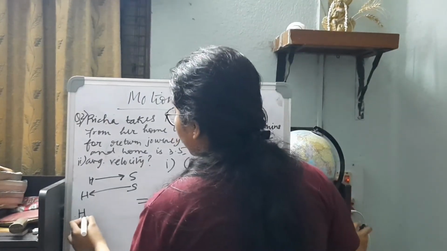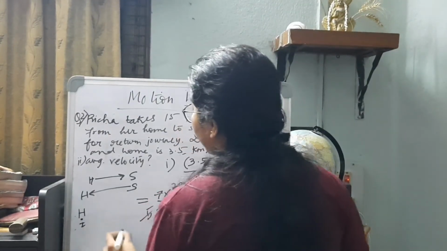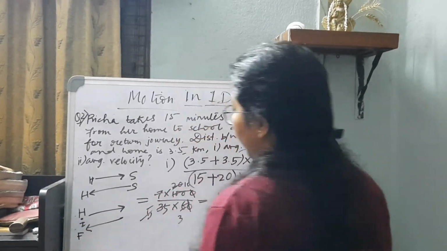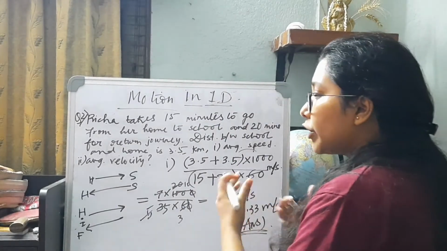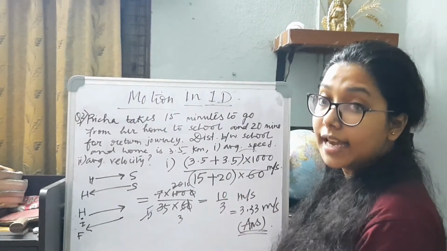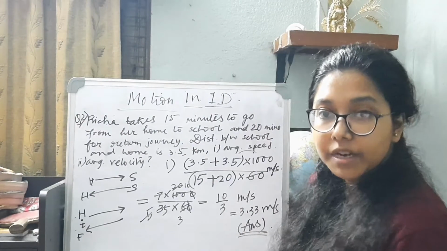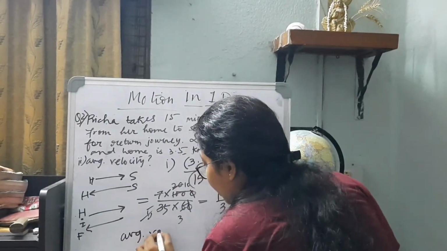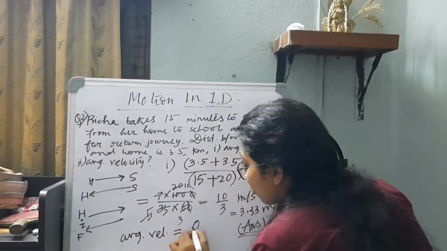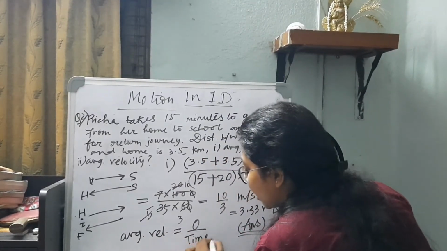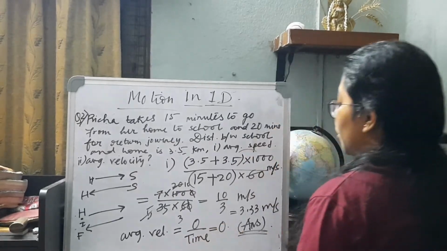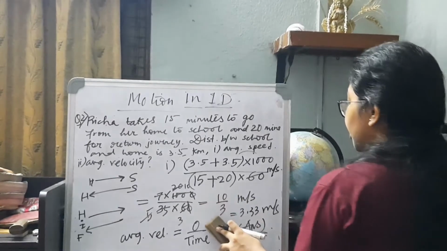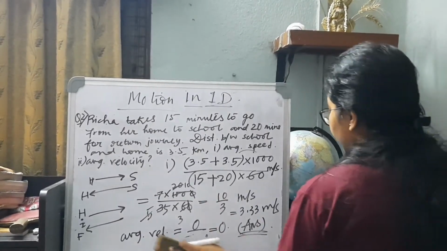Here the initial position was our home. Initial point, goes to school, returns back. Home is the final point. So what do we see? That the initial point and the final point coincide. So what is the total displacement? 0. So the average velocity is equal to 0 by whatever be the time, because the total displacement is only 0. So the average velocity for her entire journey is 0, but she has an average speed which is 10 by 3 meter per second.